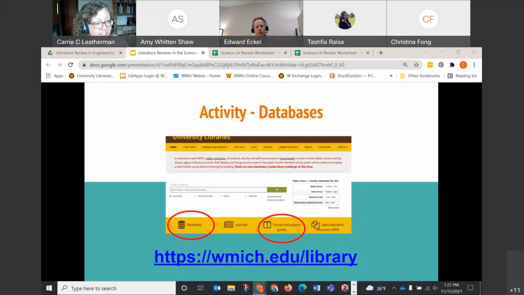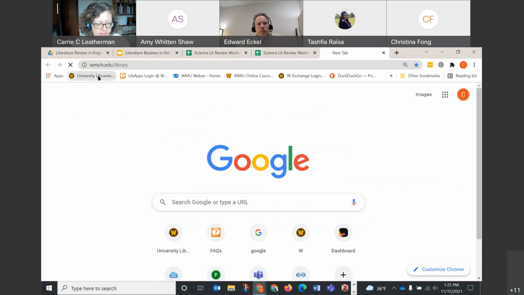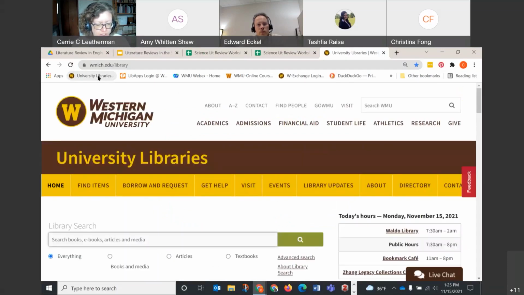So having said that, let's do an activity. We're going to use that spreadsheet again. But what I want to do is have you actually look at some of the databases we have available through the library website. So I'm going to go to the library website. Let me pull up the library website, and it's www.wmich.edu/library. And here's our library main page.